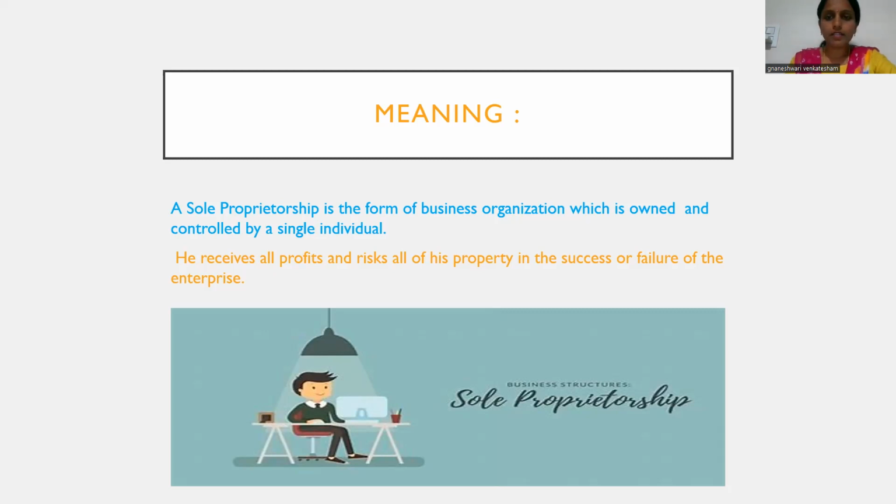We can take so many examples of sole proprietorship. Nearby our house also we can see a retail shop where a single individual runs the business, like a grocery store, vegetable store, or a photographer. These are the different examples of single ownership business, that is sole proprietorship. In this form of business organization, we can see one-man control.